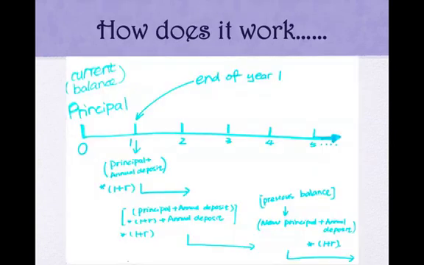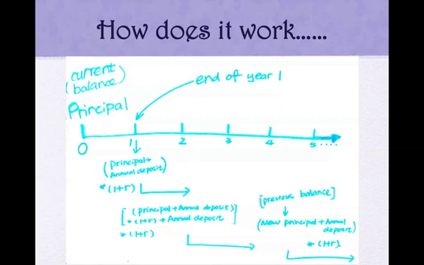Here is the graphic explanation of the project. From the graph, you can see the left side of the axis is the current balance of your account, which is your initial balance. Also, at the beginning of year 1, you make an annual deposit. Then, at the end of year 1, the amount in your account will be the sum of your principal and annual deposit that you have made, then multiply by 1 plus interest rate.